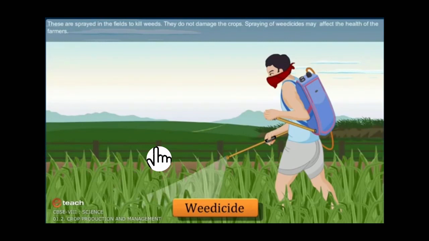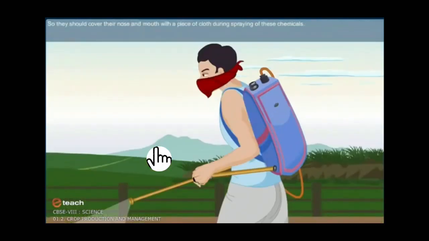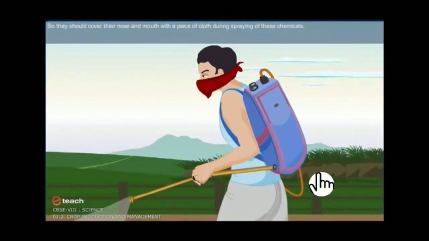Spraying of weedicide may affect the health of farmers. So they should cover their nose and mouth with a piece of cloth during spraying of these chemicals, because these chemicals are not good for their health.